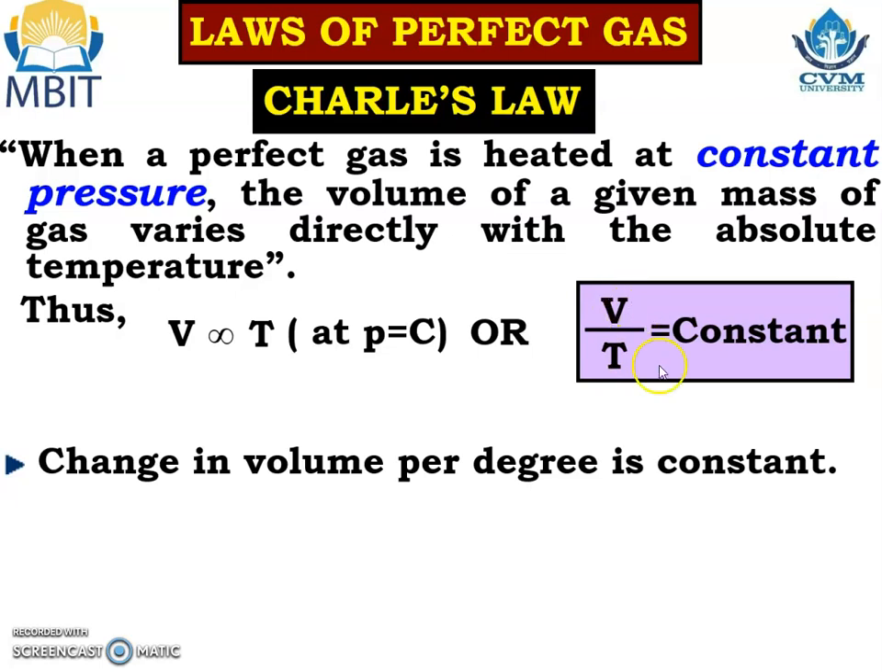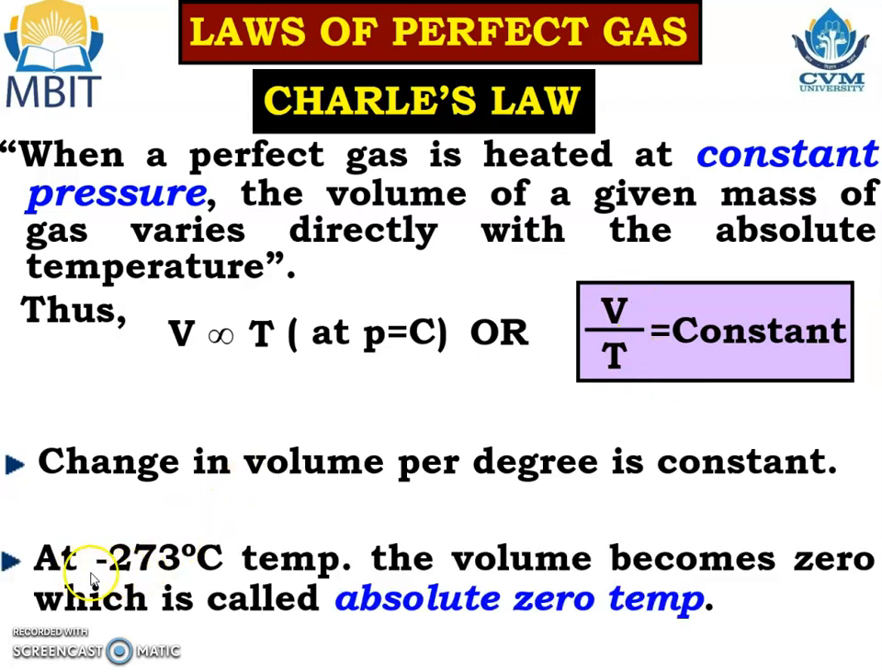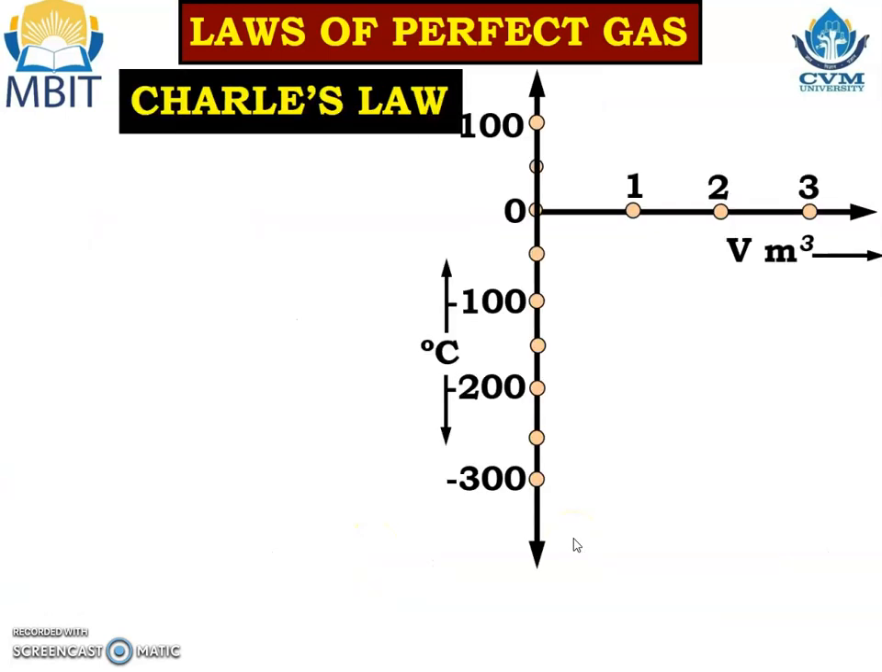At minus 273 degrees Celsius temperature, the volume becomes zero, and that is known as the absolute zero temperature. It means if we reduce the temperature, the volume of the system is also reduced, and at a particular temperature, that is minus 273 degrees Celsius, the volume of that system becomes zero, and that temperature is known as the absolute zero temperature. Again it is shown using the diagram.